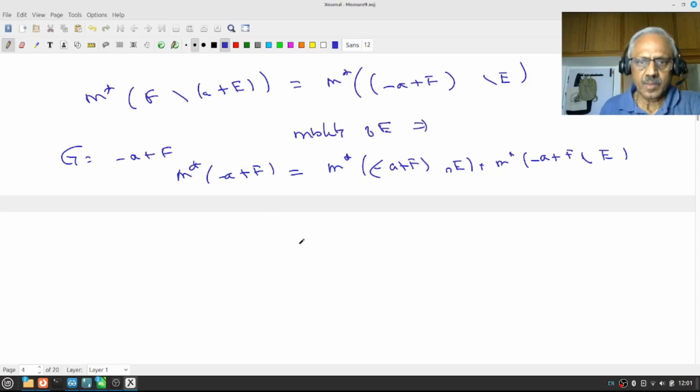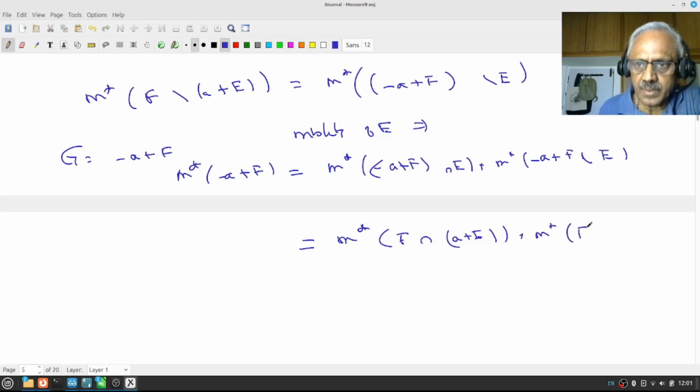But this object we know is nothing other than m star of f intersection a plus e, and this we know is m star of f intersection f minus a plus e.